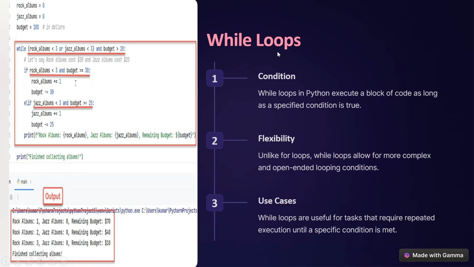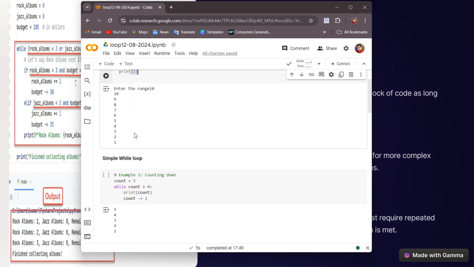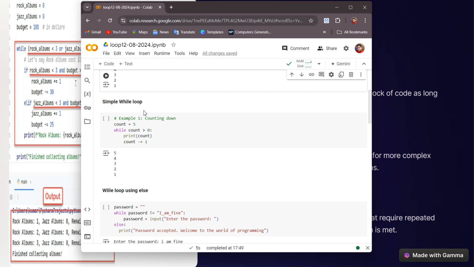Now I'll come to the while loop. I'm just showing you the work of the while loop. Both of them are working to take you from one extent to another. So you can see that here we have used the while loop. In the case of the while loop, we have taken one variable. The variable value we have assigned as 5, and we are giving a condition. The condition is that until and unless the count is greater than 0, the loop is going to continue. And we are just printing the count, and decrementing the value of count.